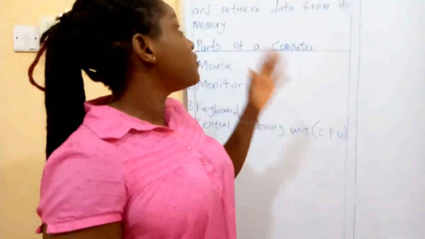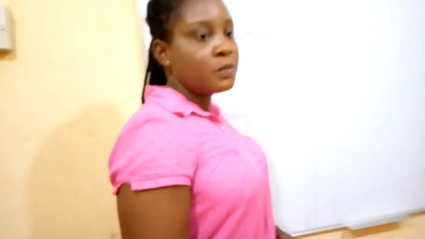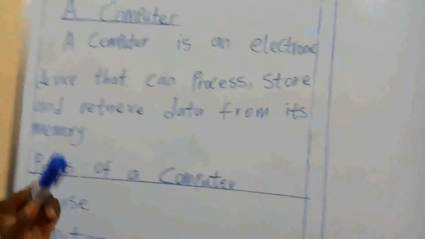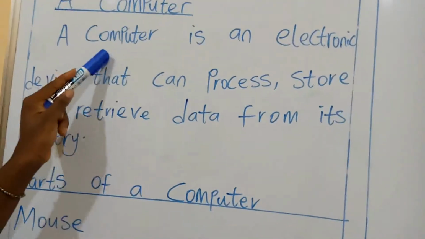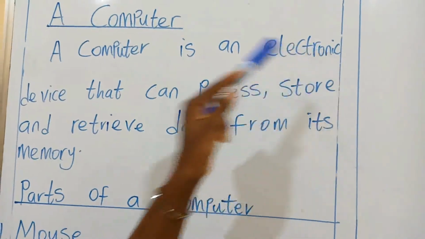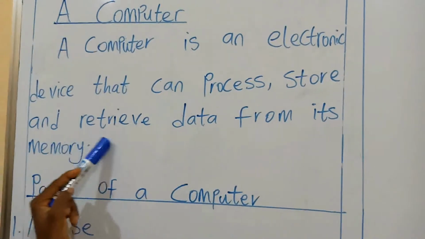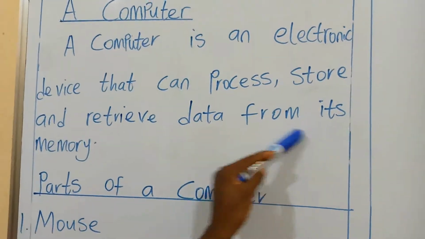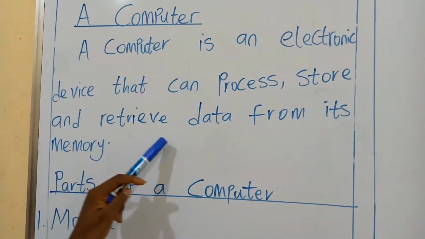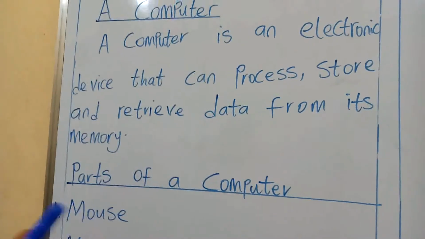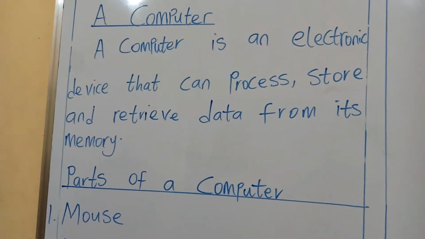Let's take down what we just said on the board. So we have the definition of a computer on the board. Now let's read it together. What is a computer? You can say that a computer is an electronic device that can process, store and retrieve data from its memory. The data there is information. Anything you type into the computer, it will appear there on the screen and then you will see it.